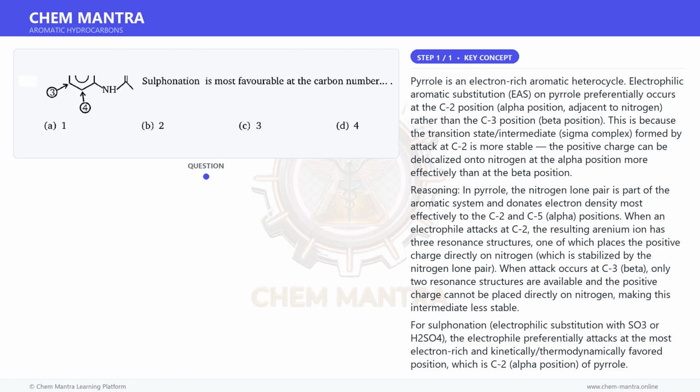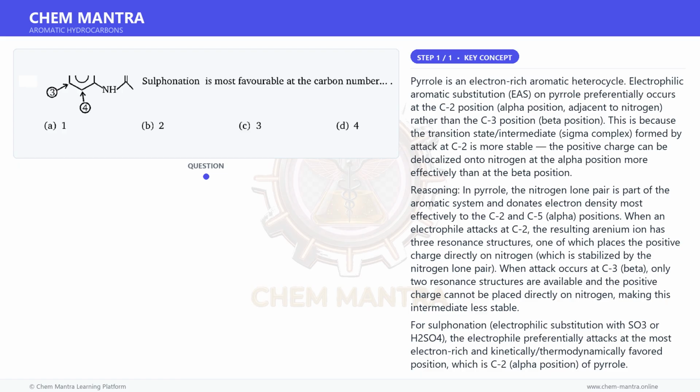When attack occurs at C3, beta, only 2 resonance structures are available and the positive charge cannot be placed directly on nitrogen, making this intermediate less stable. For sulfonation, electrophilic substitution with SO3 or H2SO4, the electrophile preferentially attacks at the most electron-rich and kinetically and thermodynamically favored position, which is C2, alpha position, of pyrrole.